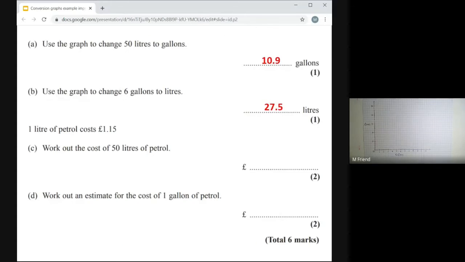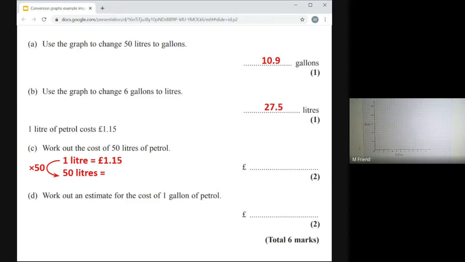Now, part C doesn't insist that we use the graph. We can use whatever method we like. So I think we should use the same sort of method you use for the currencies. The question tells us that 1 litre costs £1.15, but we want to know how much 50 litres would cost. Maybe that's the petrol tank of a car, which can fit 50 litres in. I hope it's obvious that to get from 1 to 50, that's just been multiplied by 50. It's a direct proportion situation.